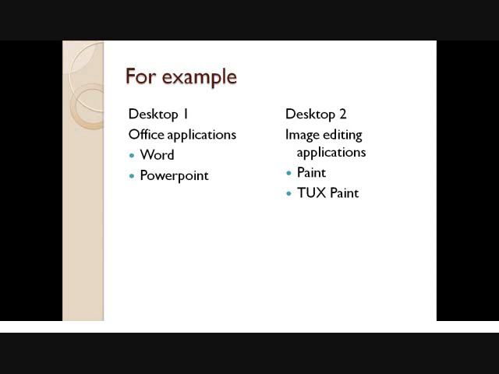That is, on Desktop 1 you can run only office applications like Word and PowerPoint, and on the other desktop you can run other programs like Paint and Tux Paint. These are image editing applications. So we now have two desktops: Desktop 1 for office applications and Desktop 2 for image editing applications.